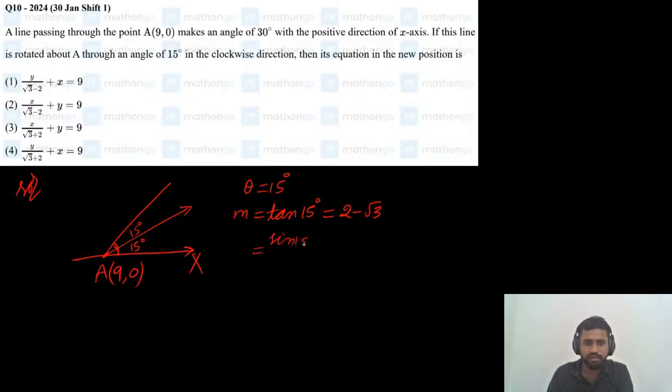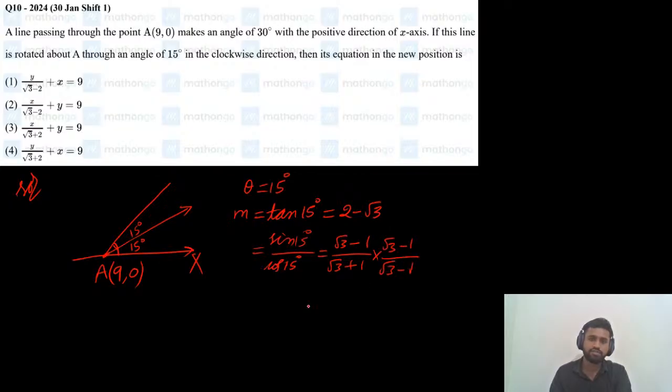Tan 15 is nothing but sine 15 by cos 15. Sine 15 is root 3 minus 1 by 2 root 2, and cos 15 is root 3 plus 1 divided by 2 root 2. So 2 root 2 and 2 root 2 will be cancelled. Now if we rationalize this, the numerator will be (a minus b) whole square, which is 4 minus 2 root 3, and the denominator is (a plus b)(a minus b), which is 2. By simplifying this, we got the tan 15 value as 2 minus root 3.